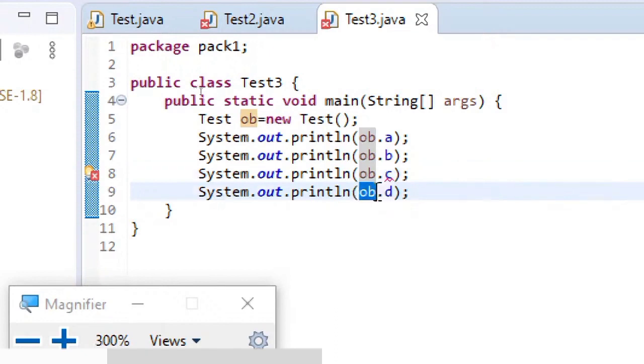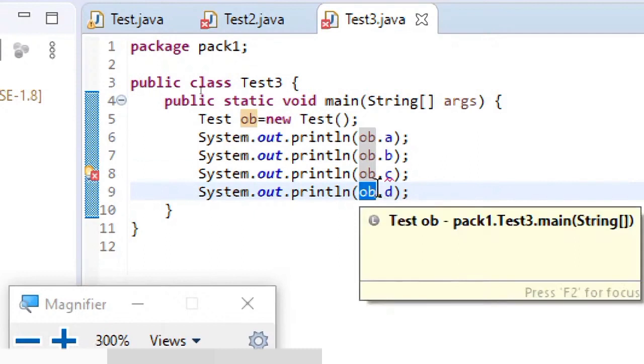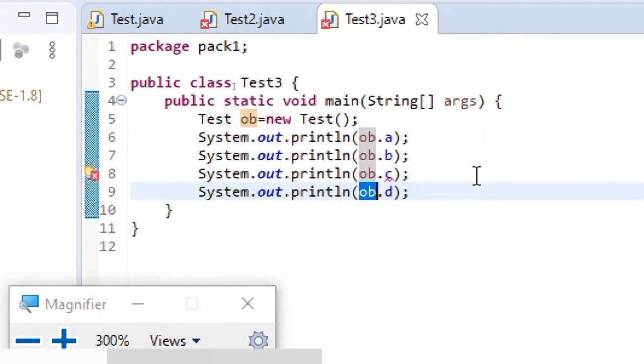Now coming to the last one, public. So we know public means, the name itself makes us understand its scope is public, which can be known to everyone. So this is the point you must understand. The default variables can be accessed by both subclasses and non-subclasses in the same package. I repeat, the default members can be accessed by both subclasses and non-subclasses in the same package.